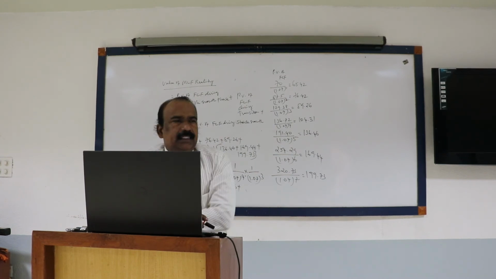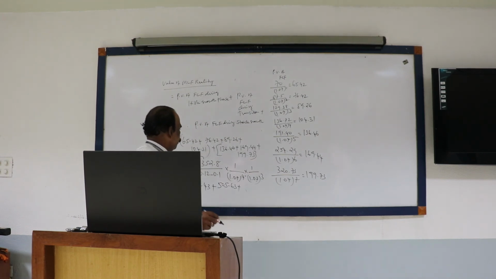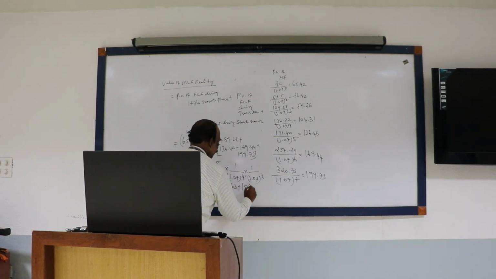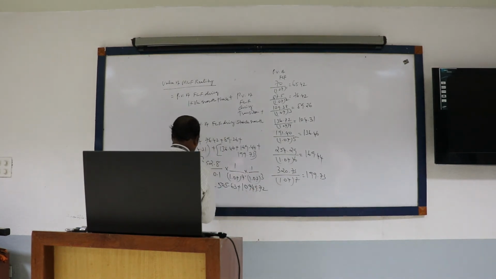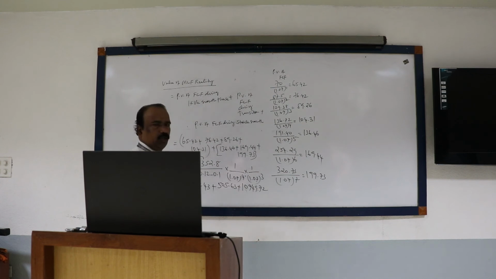10,949.72. Please check, anybody? 10,949.72. Yeah. So total, how much comes?